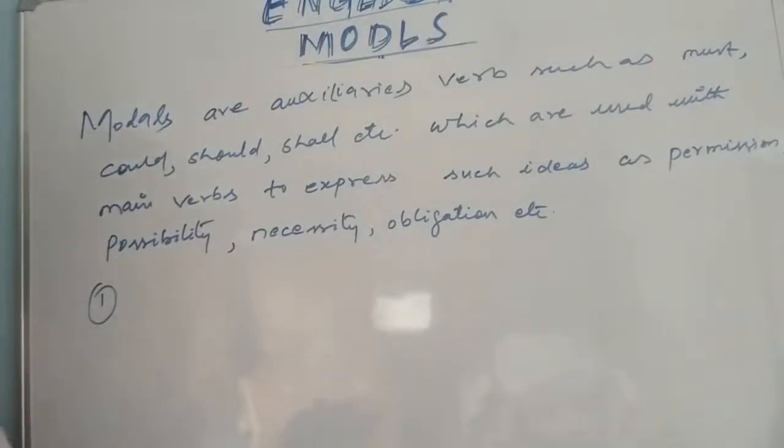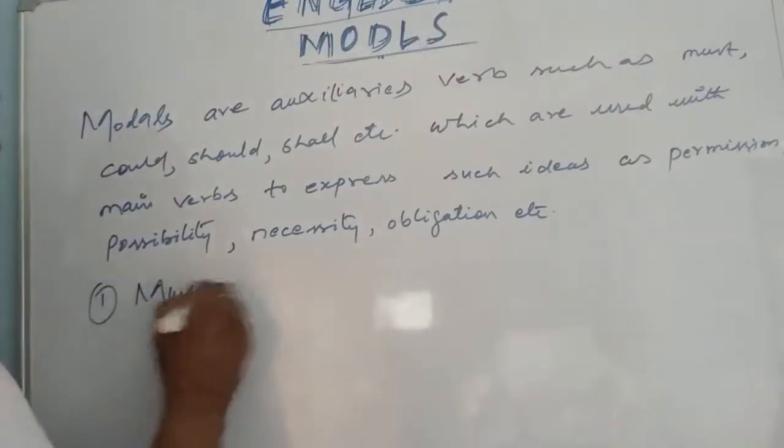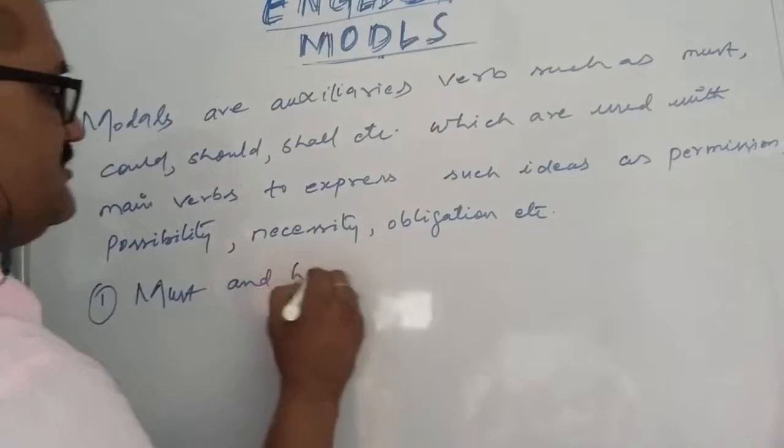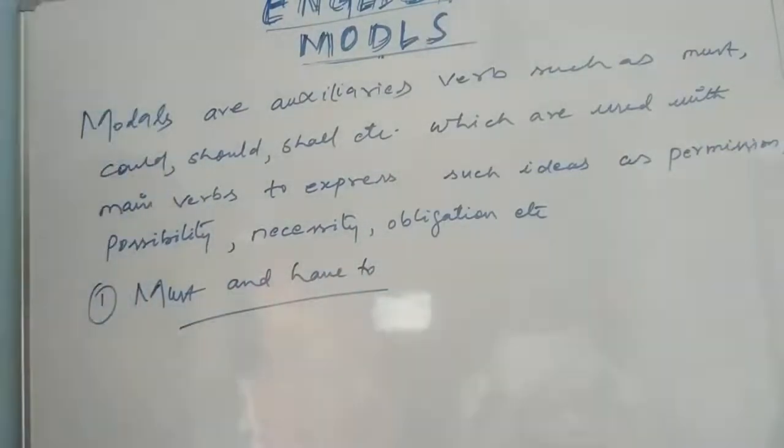Now let's take the first modal, must and have to. Must and have to.